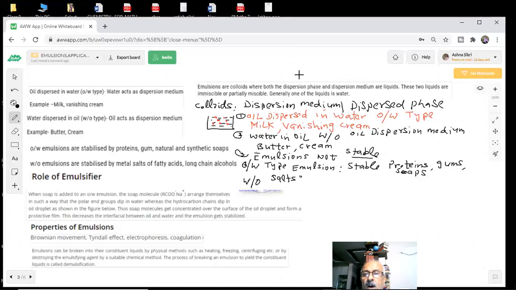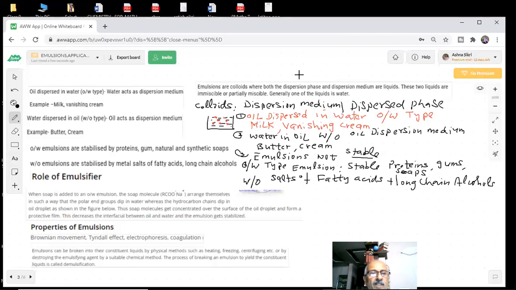You want to stabilize them, so you have to add an agent which is called an emulsifier, and so they will stabilize.